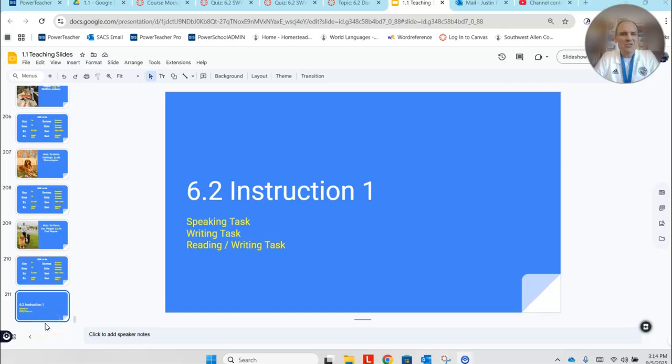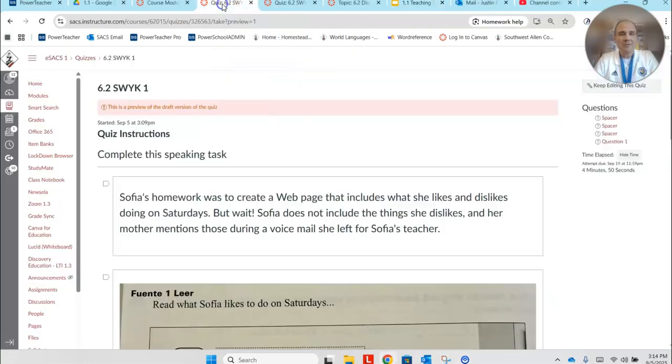So we're moving on to set 2, and I wanted to take a few minutes to walk you through set 2. We're going to be working on a speaking task, a writing task, and a reading and writing task, once again to apply all that you've learned during weeks 4 and 5 in this module. So once you move over to your first activity following this video, it's labeled 6.2 SWIC 1.